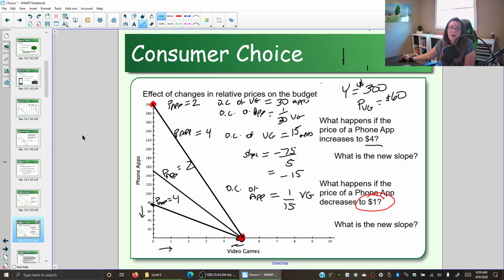to get our new budget line, notice the budget line is now a lot steeper. So when the price went up, it became flatter. Now that the price has gone down for the phone apps, it's a lot steeper. So what is this doing to the opportunity cost? Well, we're going to make the price of an app be $1. Let's find the opportunity cost of a video game. How do we do that?